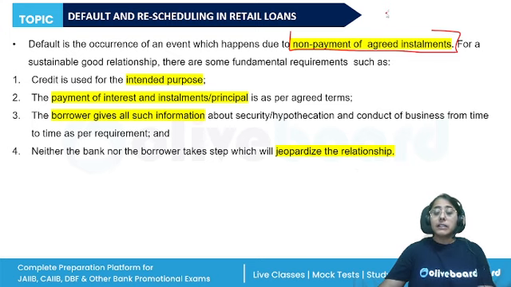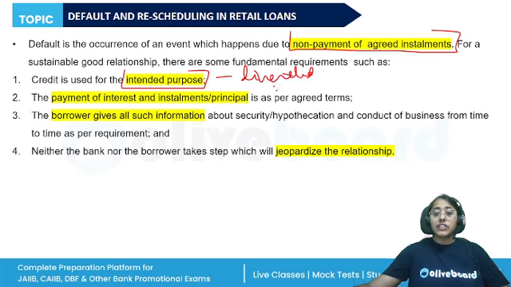And there are some fundamental requirements for a good relationship between the bank and the borrower, like the credit should be used for the intended purpose for which the loan has been availed. It should not be diverted for any other purpose which can be detrimental to the health of the bank. Then the payment of interest and installment or the principal should be as per the agreed terms.